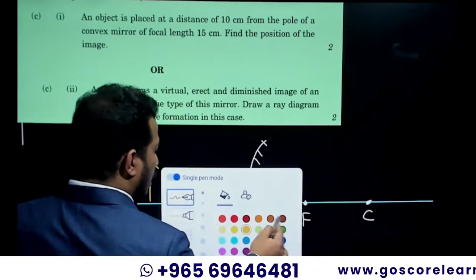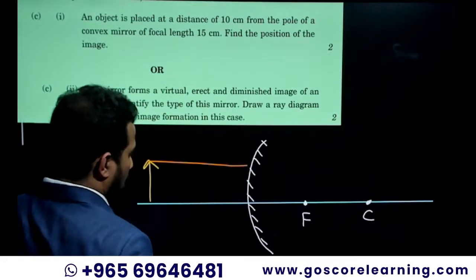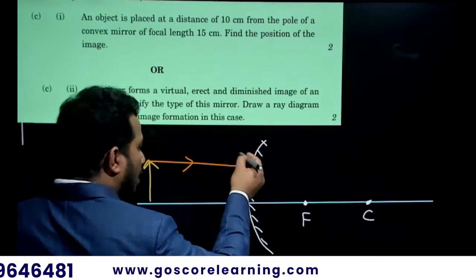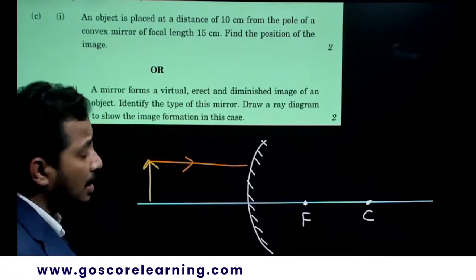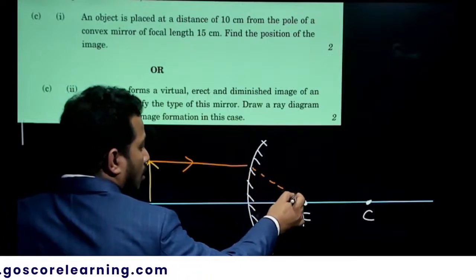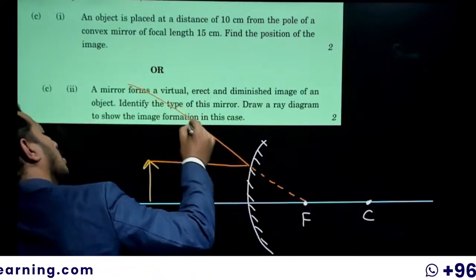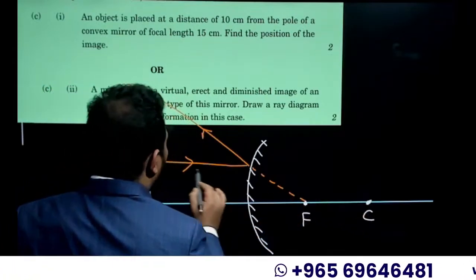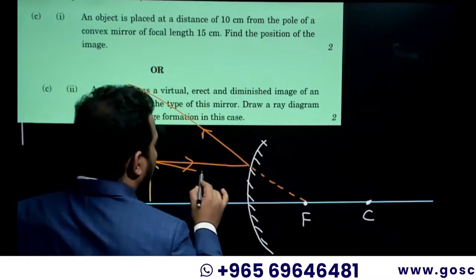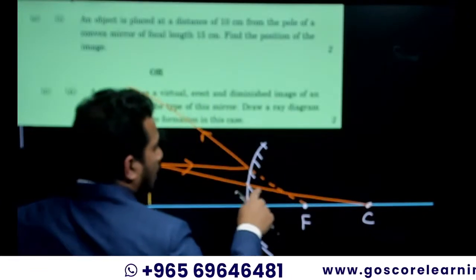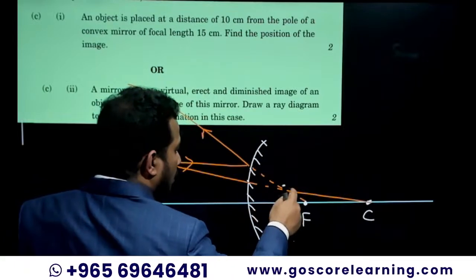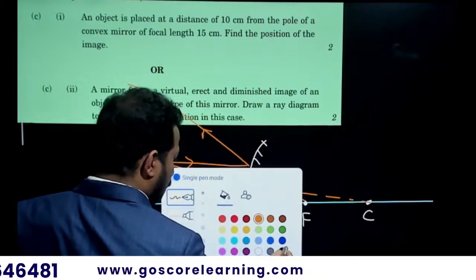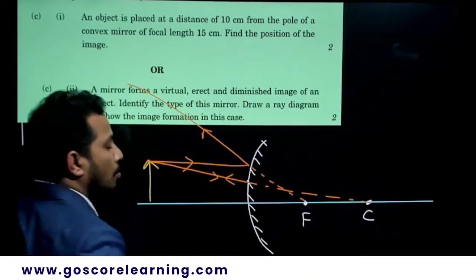First, the incident ray you can take coming parallel to the principal axis. Parallel to the principal axis, how will it be reflected? As it is a convex mirror, it will be reflected so that it virtually appears to come from the focus. So this is the reflected ray. For the second incident ray, take one passing towards the center of curvature. On this side you need to mark it virtually. It will follow the same path as it is directed towards the center of curvature.